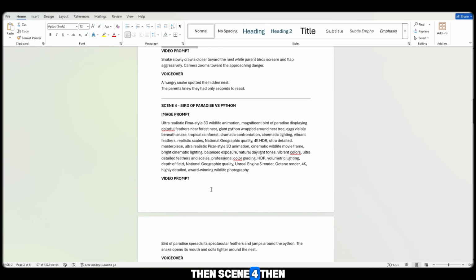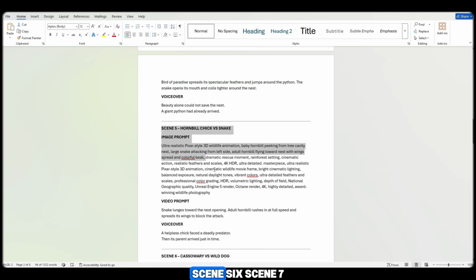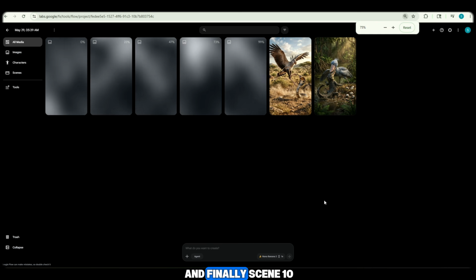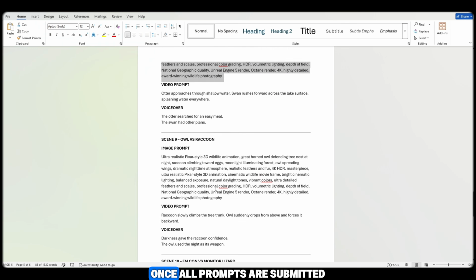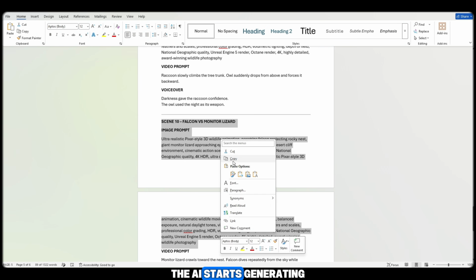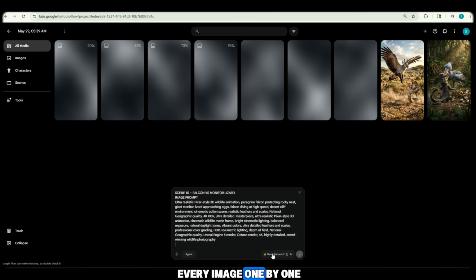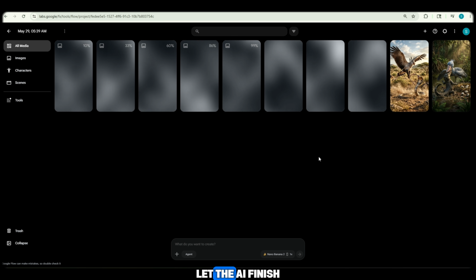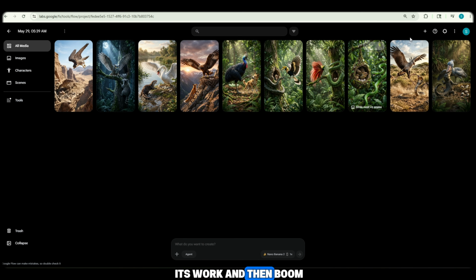Then Scene 4, then Scene 5, Scene 6, Scene 7, Scene 8, Scene 9, and finally Scene 10. Once all prompts are submitted, the AI starts generating every image one by one. At this stage, all you need is a little patience. Let the AI finish its work. And then, boom. As you can see, all of my images are now completely ready.